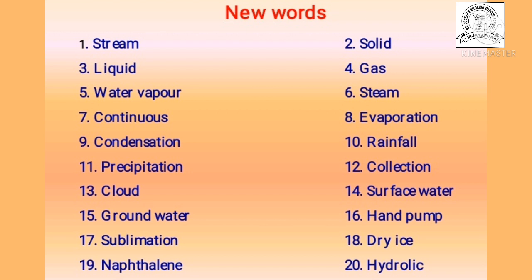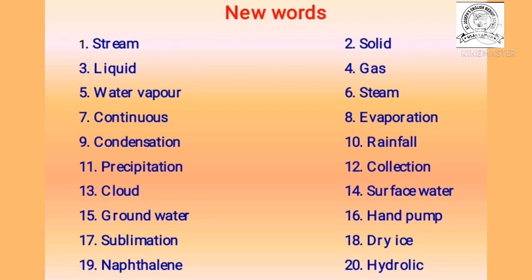Precipitation means rainfall, same meaning. Now the 12th one, collection. Collection means what? When the rain starts, this rainwater is collected in water bodies. Now 13th one, cloud. Cloud, when the water vapor goes upward and they form clouds.